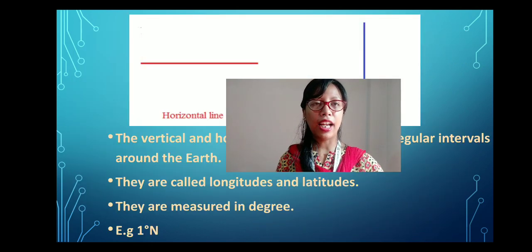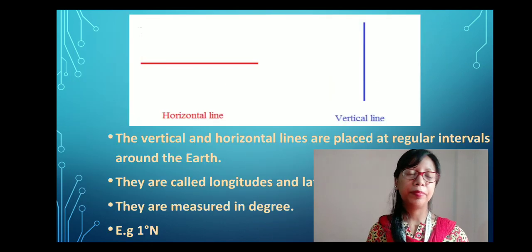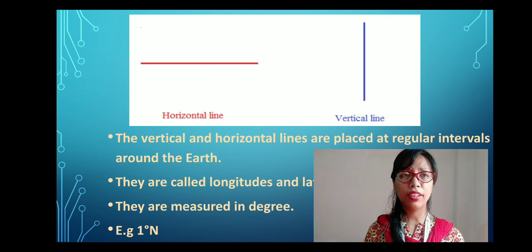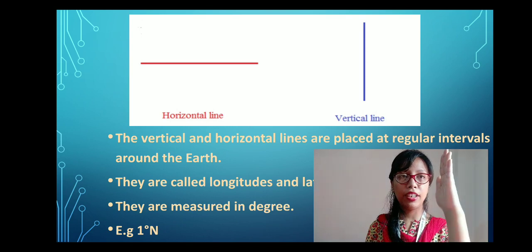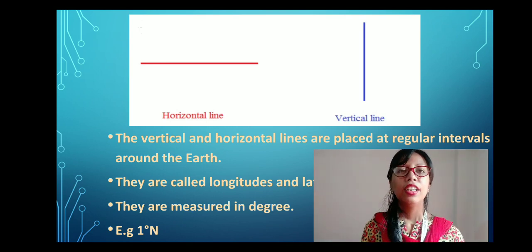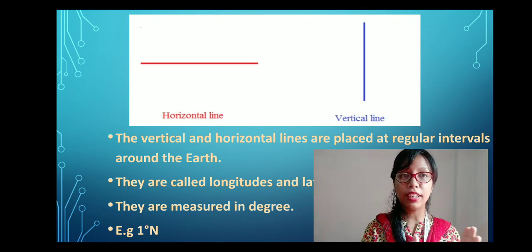Now let's move to the next one, which is the lines. As we are looking on the screen, the red is the horizontal line and blue is the vertical line. So what are these lines? The vertical and horizontal lines are placed at regular intervals around the earth. Regular intervals means at an equal distance, okay?